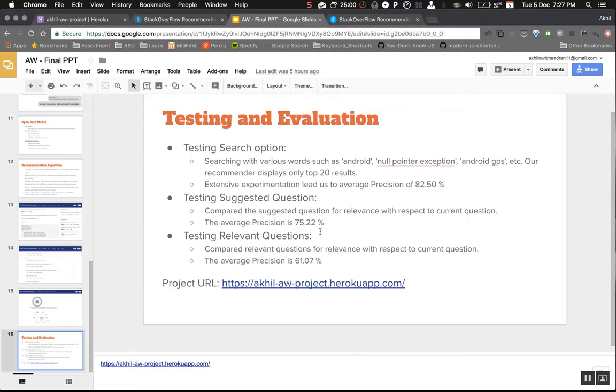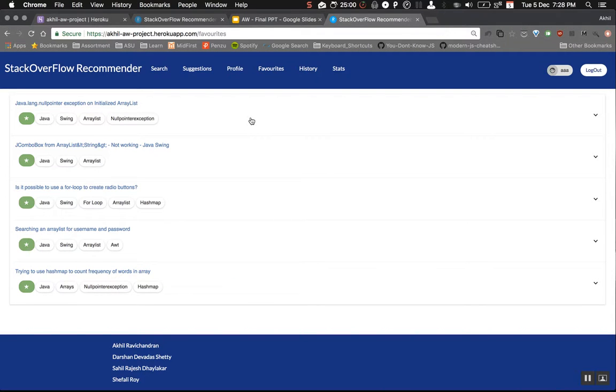So this is our project. You can check out our project at akhil project.heroku app, which has been hosted. You can create a login or sign up and look at how the project is implemented.